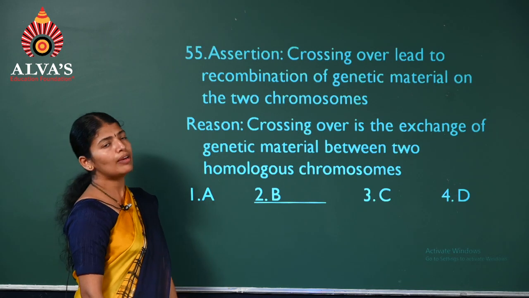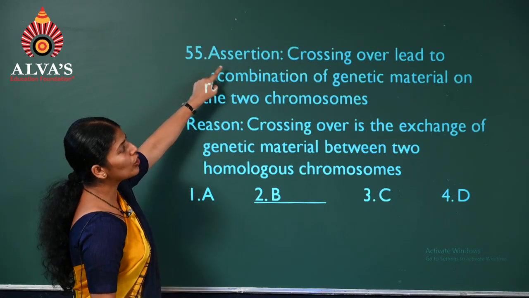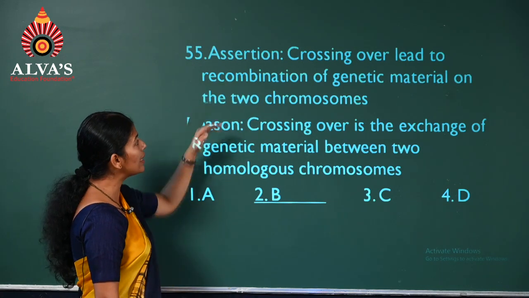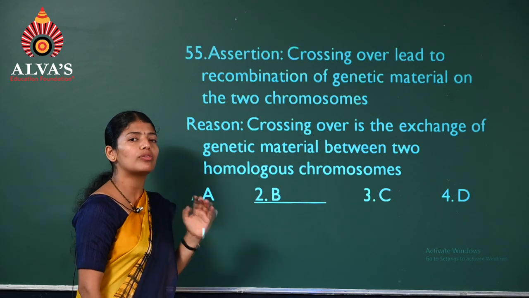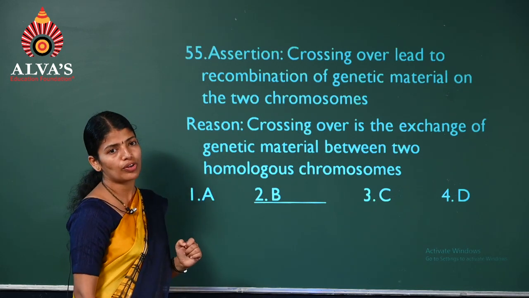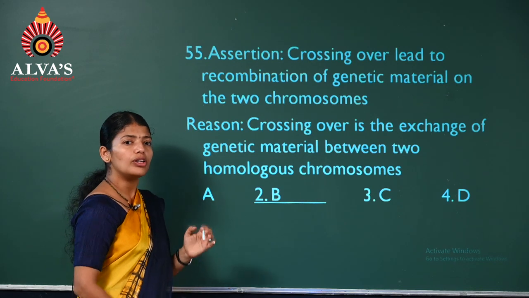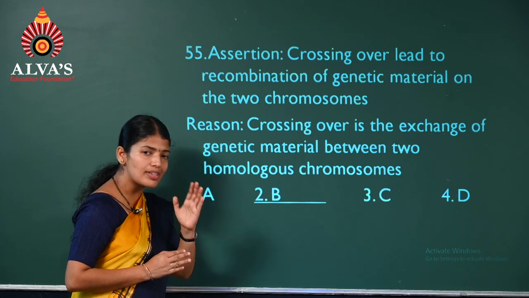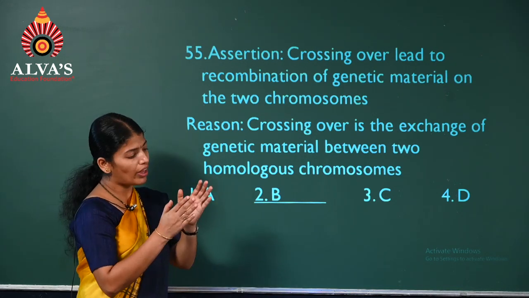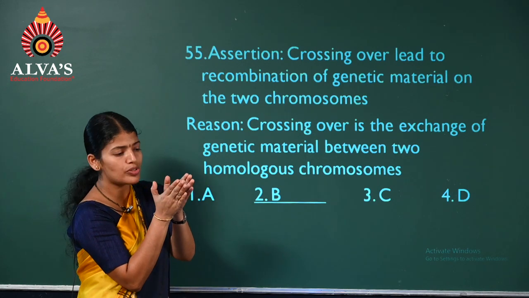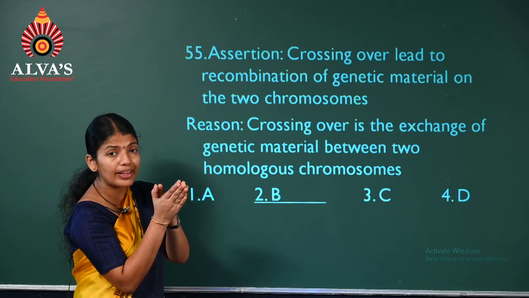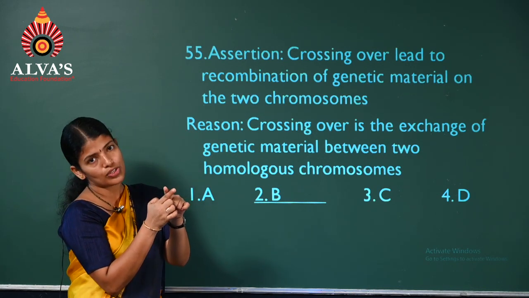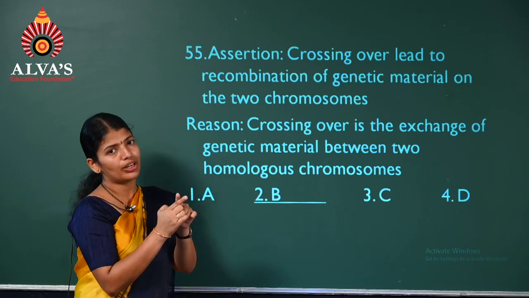Question number 55. Assertion: Crossing over leads to the recombination of genetic material in two chromosomes. For this, we'll have to understand what crossing over is. In meiosis, during prophase 1 of meiosis 1, there's a substage called zygotene where the two homologous chromosomes come together, and then in the next, pachytene, they exchange their segments, which results in recombination.